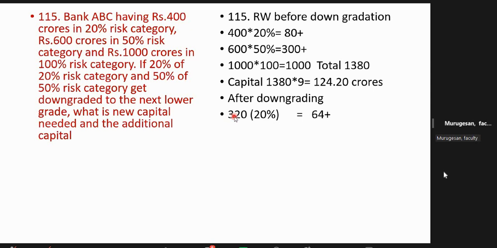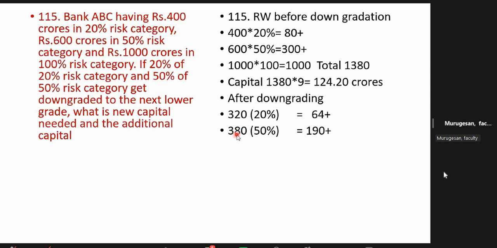Why is 320 remaining? 20% of 400 is 80, so 80 will move down. So the 320 now is the new 20% risk category asset, because 80 have moved down to the next one.